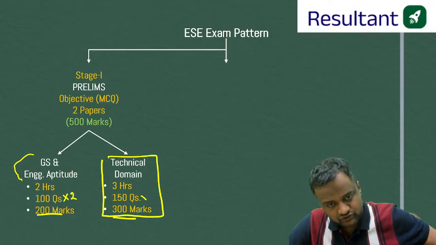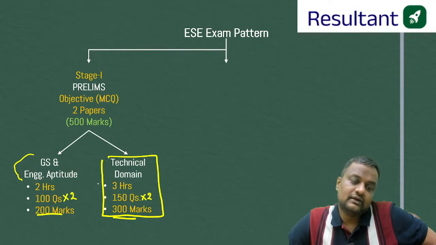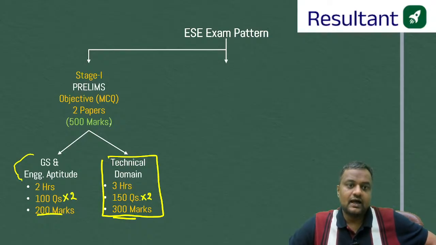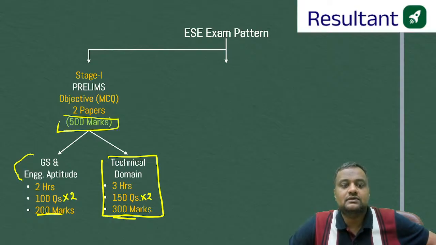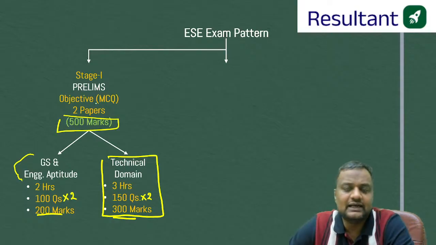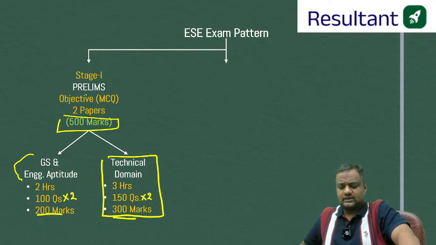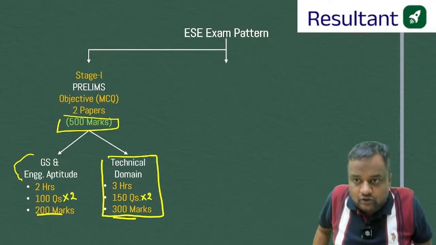150 questions, every question of 2 marks, 300 marks. Negative marking is 1/3. For a 2 mark question, 1/3 is -2/3. Out of this 500 marks prelims, I will be telling you the cutoff also. Usually the cutoff is around 200. Earlier the cutoff was 230, 240, but now railway is also added.